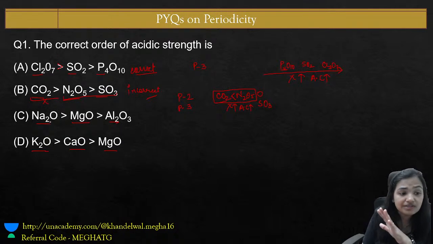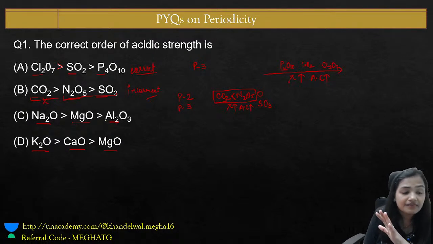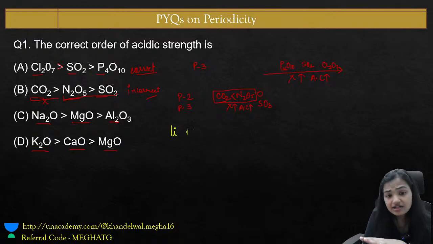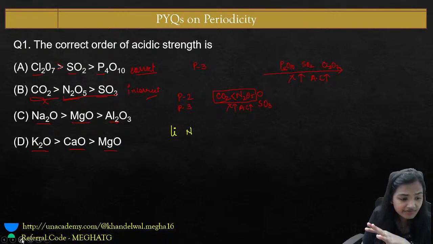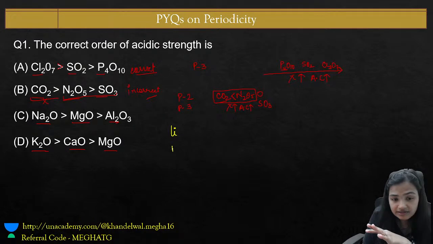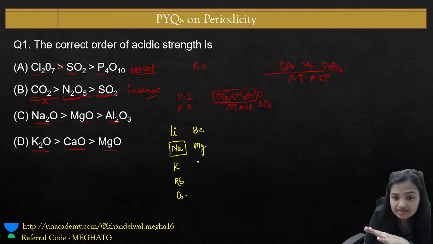Now let's have a look over the Na2O, MgO and Al2O3, where they are in our periodic table. Sodium we get here: Li, Na, K, Rb and Cs. Magnesium comes here: Be, Mg, Ca.